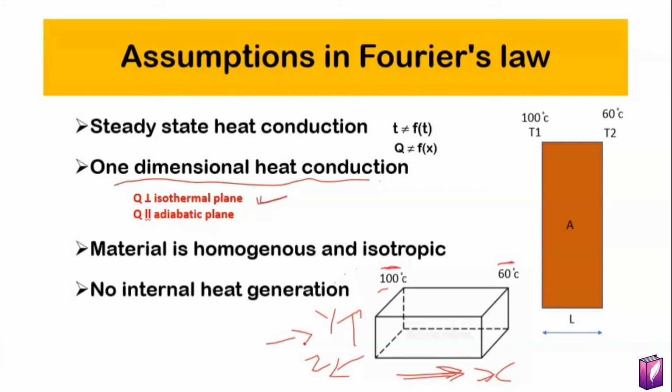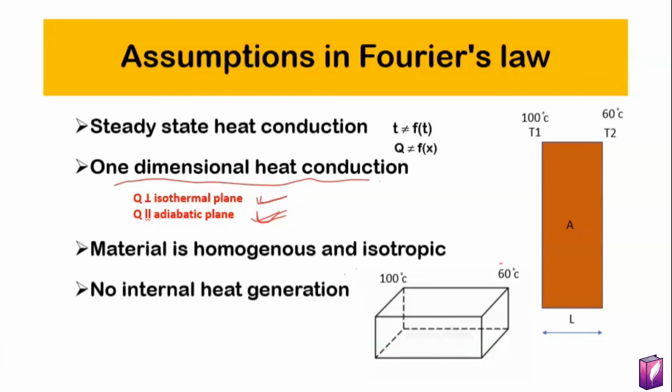So when will it happen? When the heat flow is parallel to the adiabatic plane. When the heat flow is parallel to the adiabatic plane, then only will the heat flow be in one direction. The adiabatic plane means the plane in which heat transfer through the plane is zero.